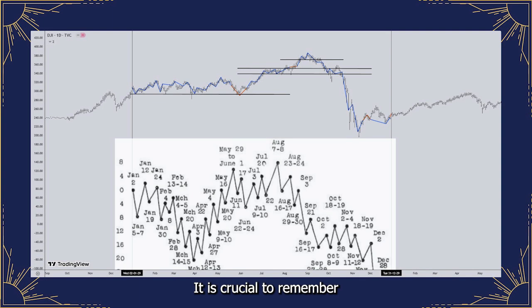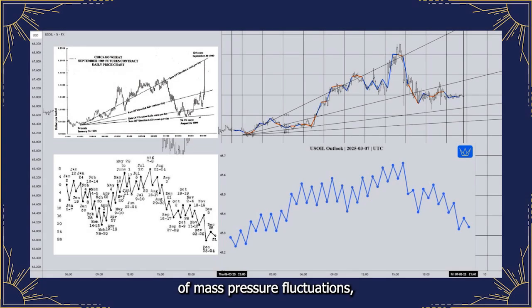It is crucial to remember that all market analysis, including this integrated approach, is inherently probabilistic, not deterministic. Our identified cyclical tendencies and intraday projections are based on current data and analysis, but market behavior can be unpredictable, and cyclical tendencies can, at times, deviate or invert. While the overall cyclical tendency provides a valuable directional guide, do not disregard the inherent intraday periodicity of mass pressure fluctuations. Even if the broader trend tendency shifts, these periodic mass pressure cycles can still offer valuable timing insights.